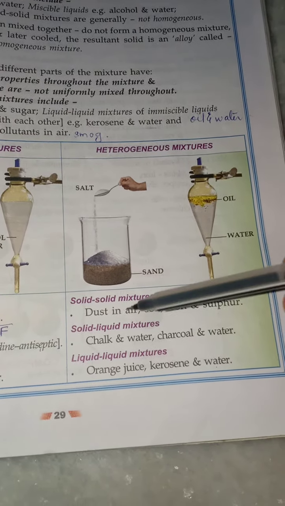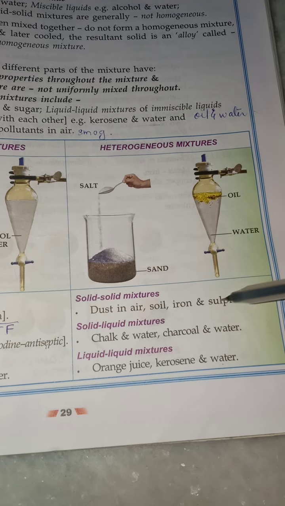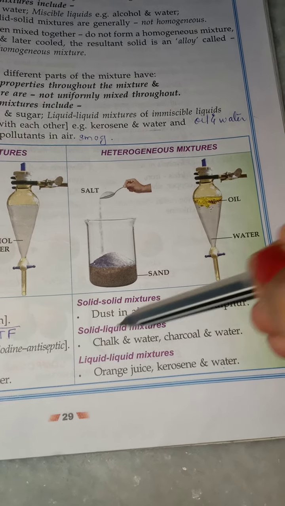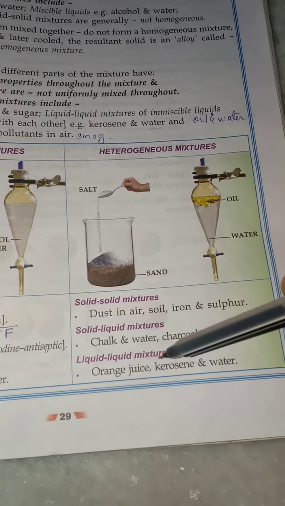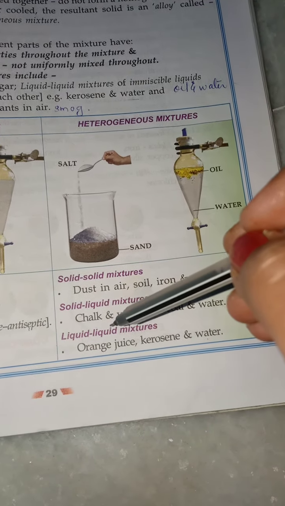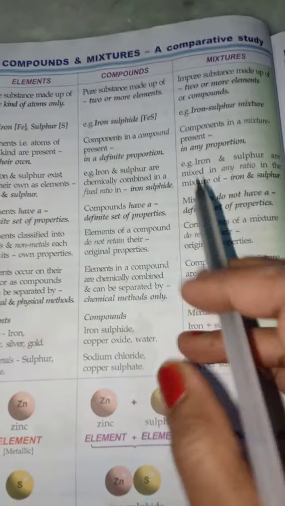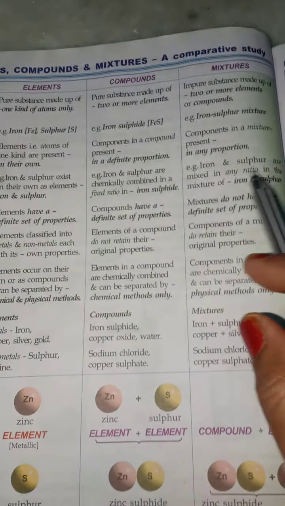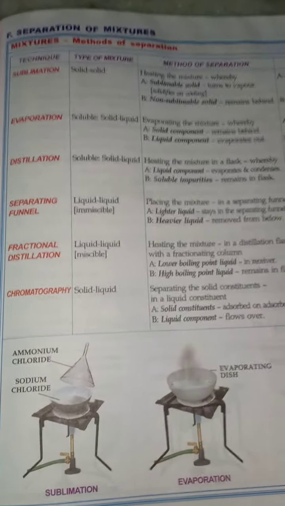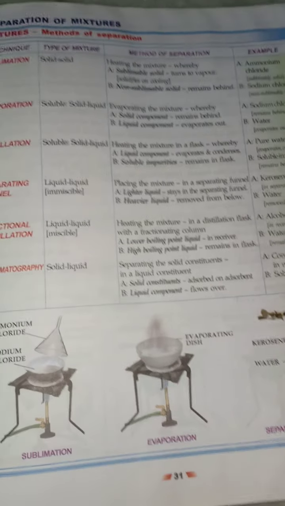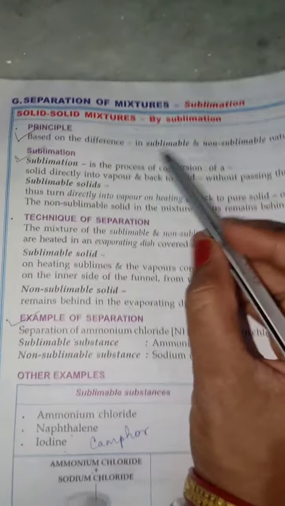When coming to heterogeneous, we have dust in air, which floats generally, showing heterogeneity. Then we have chalk and water or charcoal and water as solid-liquid mixture, and orange juice, kerosene and water as liquid mixtures. Moving to the next one, there is differentiation between elements, compound and mixture. You need to remember these. And in case of separation of mixtures, it's the same as in 6th standard. Just remember the definition, that is, by sublimation.